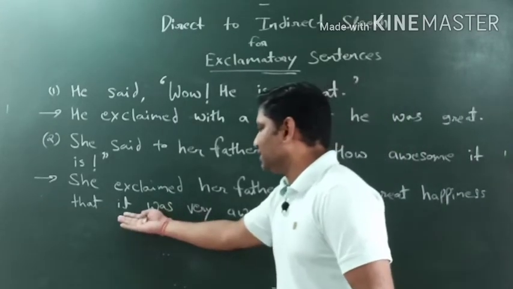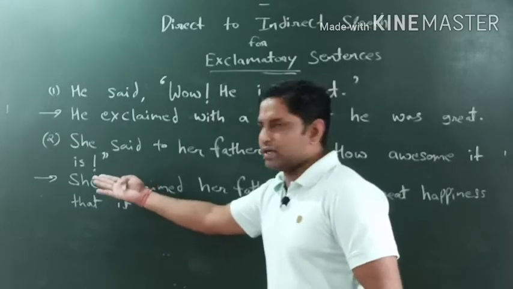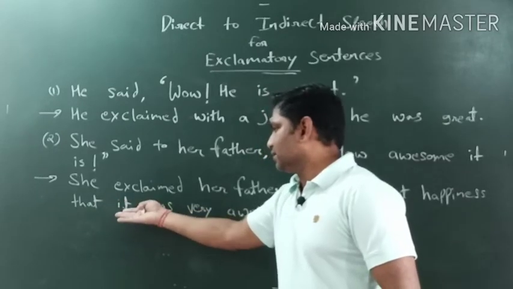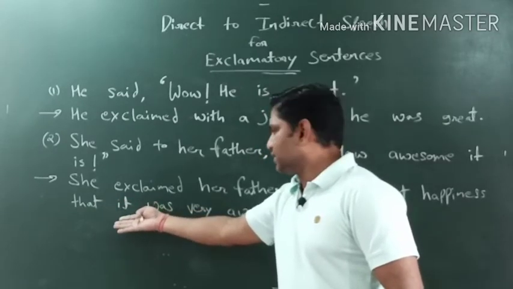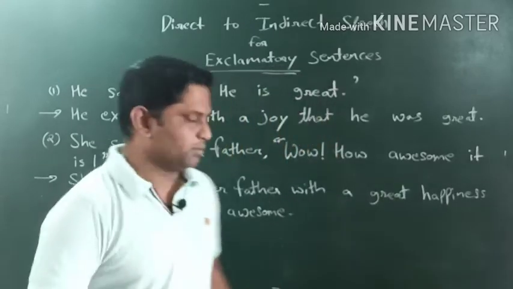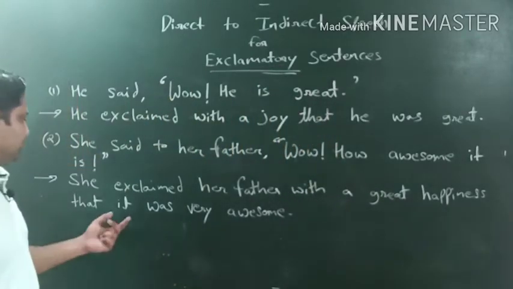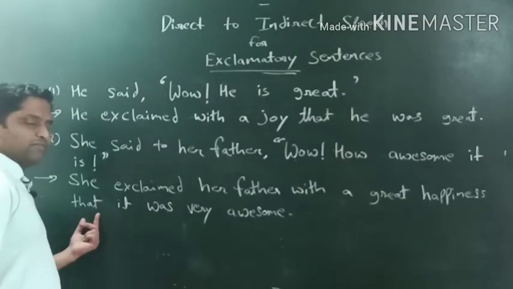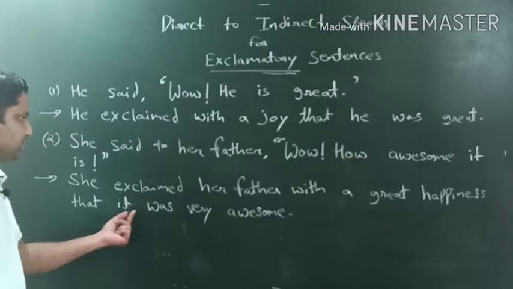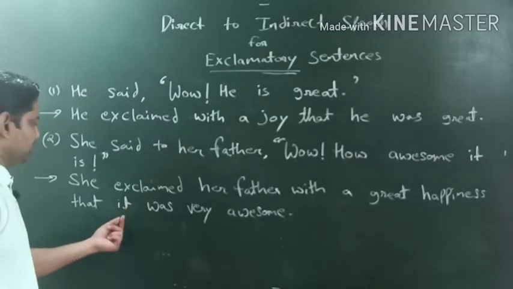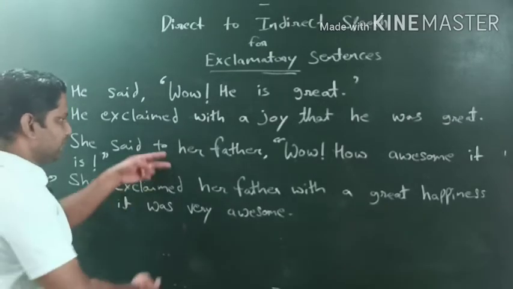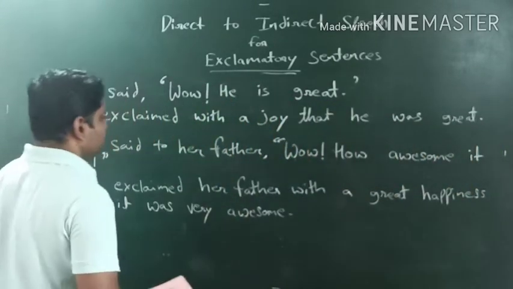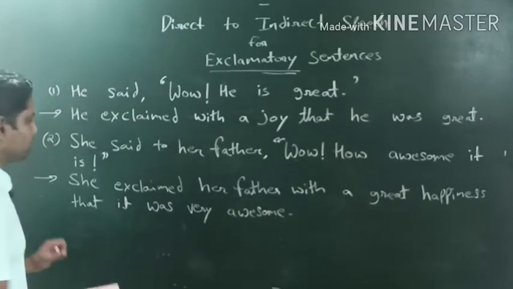Okay, here the it, we won't write that, because already we have used that for the double inverted comma, so we won't use that for it here. Okay, because two that's don't come simultaneously in one single sentence, right? According to the rule, already we have made it for that, so this subject will remain as it is. This it will remain it. So like this we make the sentences, like this we construct the sentence from direct to indirect speech. Hope you are understanding it well.